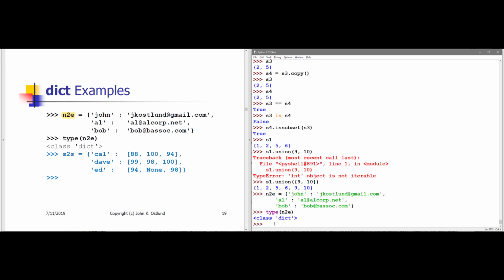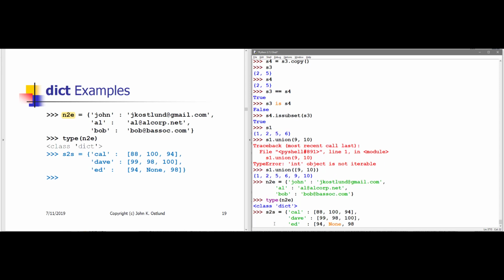As another example of a dictionary, s_to_s stands for student to scores, and instead of email addresses for values, what we have is a list of quiz scores for each student. So my first student is Cal. I'm going to go ahead and just type this in and get back to you in a minute.